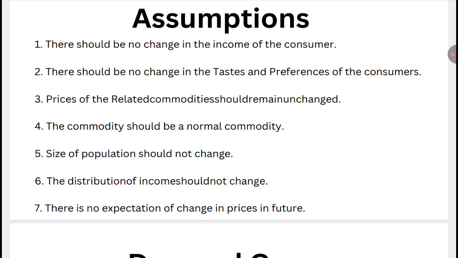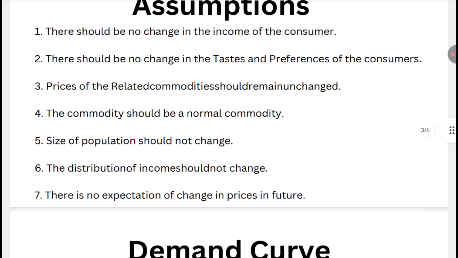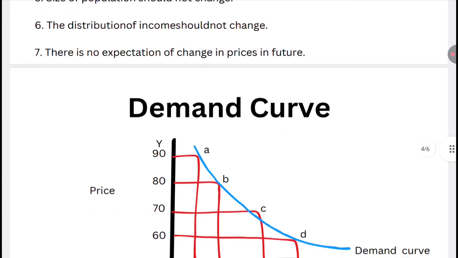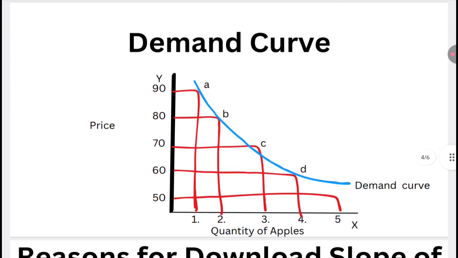If we are talking about the law of demand of a particular area, we are not taking demographic change into account. We are not adding to the population. The distribution of income should not change. There is no expectation of a change in the price in future, so here we are also not assuming that there will be a change in the price of a commodity in the future.